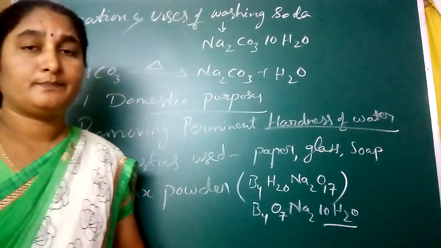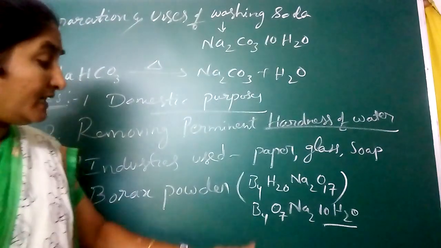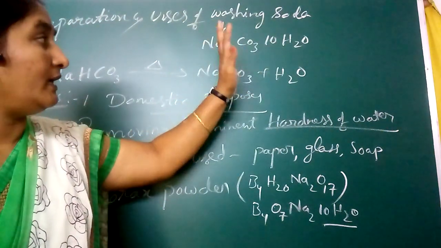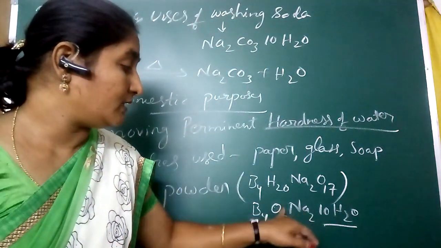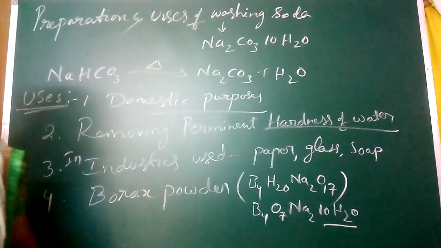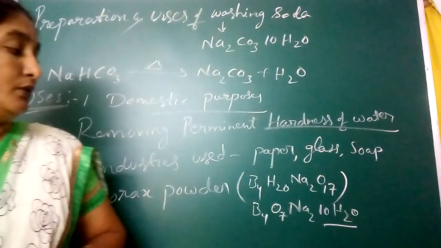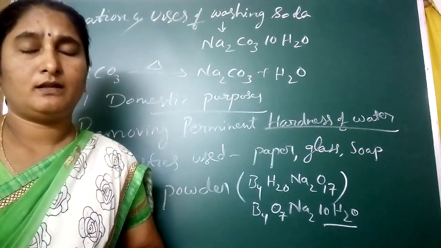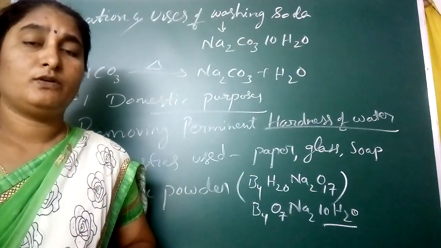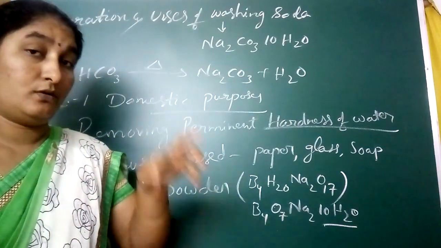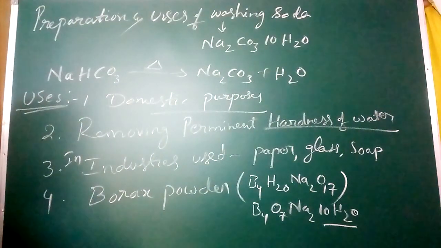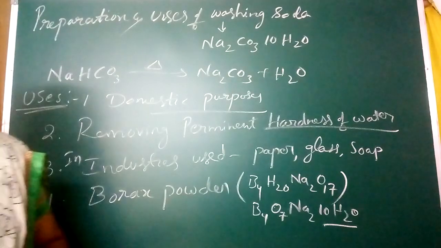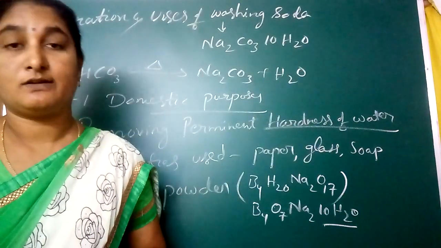This is the manufacturing of borax powder using Na2CO3·10H2O, because most of it is present here, Na2 and CO3. CO2 will come out from the material. We will learn more about the main preparation of borax powder later. This is about the uses of washing soda, what we have to learn up to 10th class. Okay, thank you.